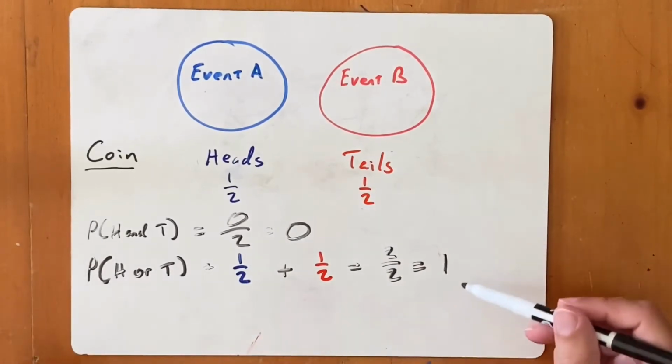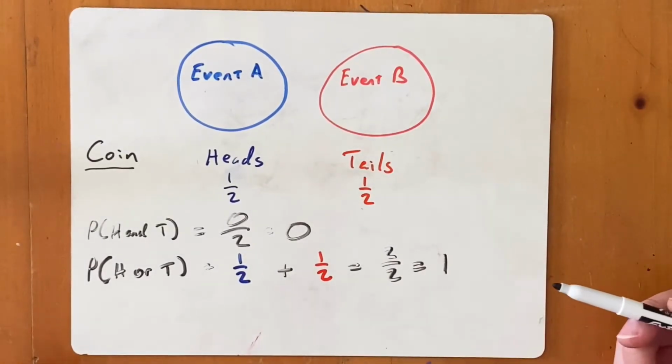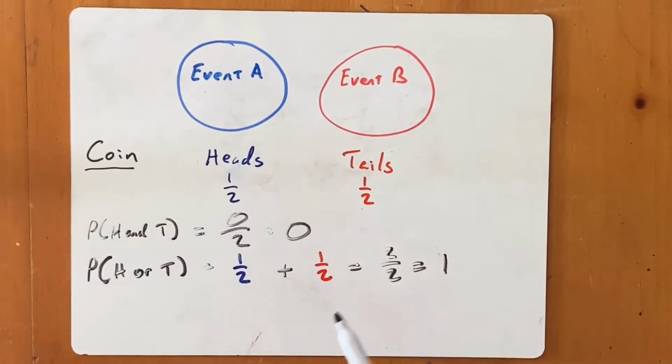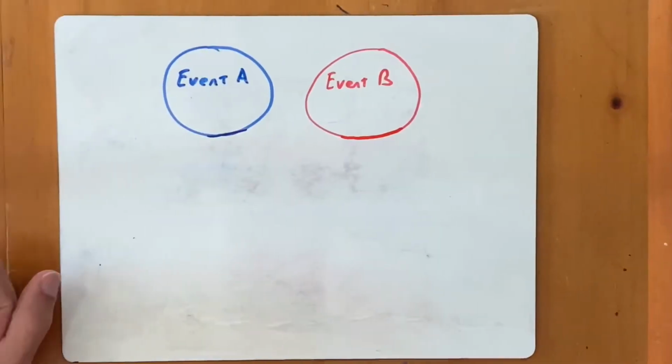So that means there is a 100% chance that if I flip a coin, it will land on either heads or tails. So when we've got mutually exclusive events, if I want an either or scenario, I'm going to add their individual probabilities together, and that will give me the probability of either one of them happening.